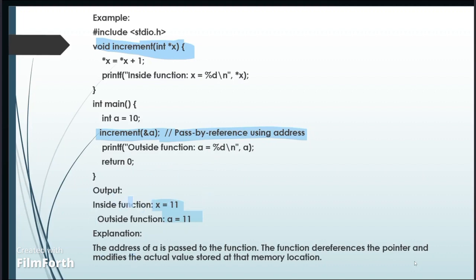In this output, inside the function x becomes 11, and outside the function, since a was modified through the pointer, it is also now 11. The same explanation: the address of a is passed to the function. The function dereferences the pointer and modifies the actual value stored at the memory location.